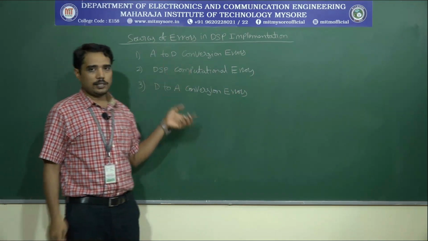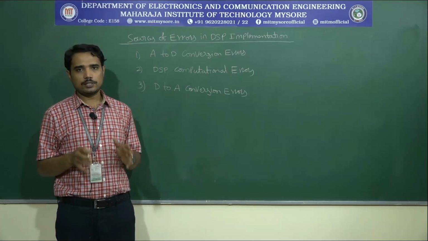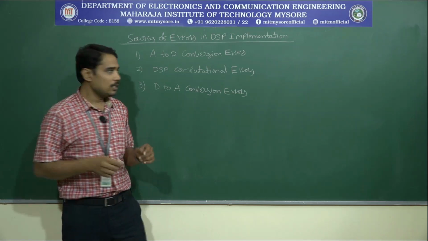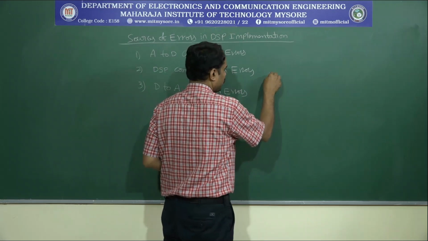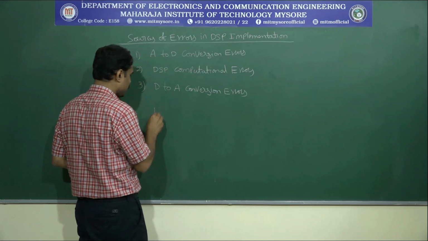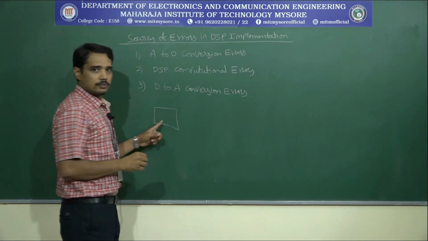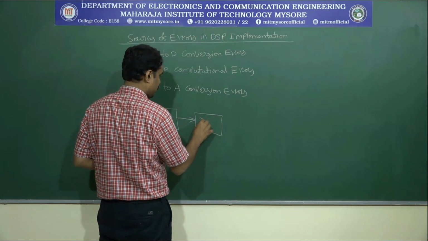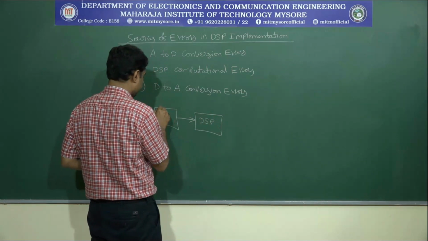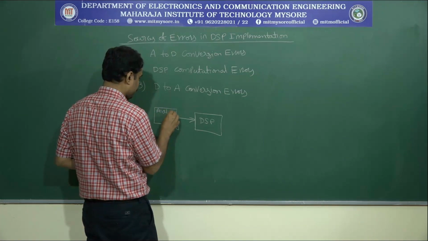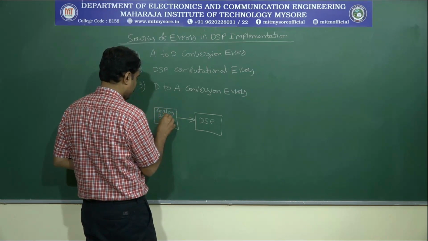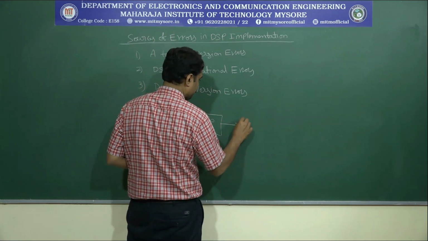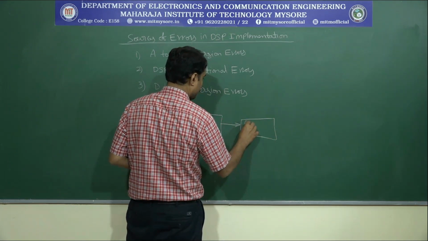In order to understand this, let us recall our first lecture. In the first lecture, we have seen a simple block diagram of a DSP implementation. That simple block diagram involves what? The analog front end, followed by DSP, then analog back end.